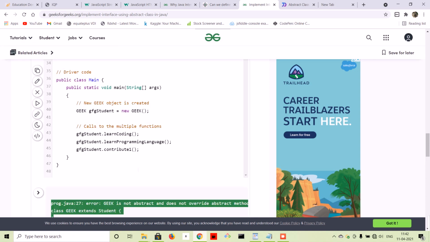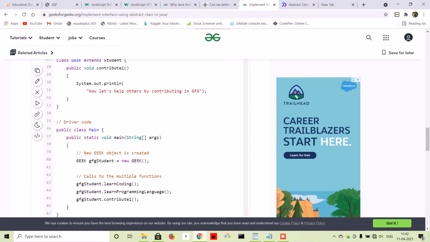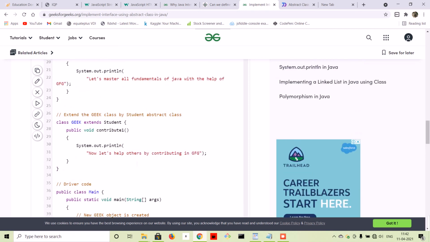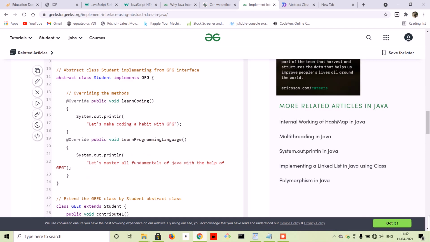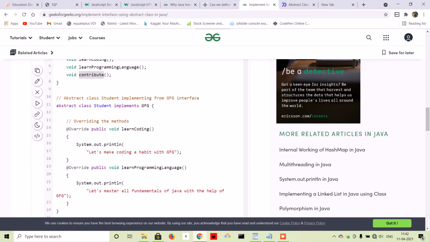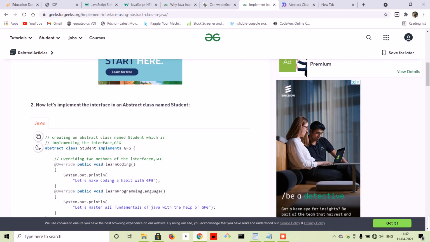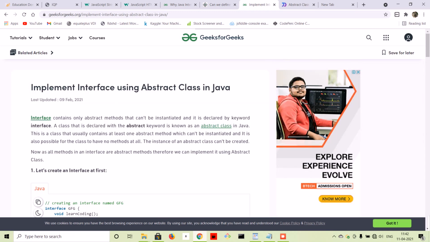So thank you guys, this was a very basic concept, but you will face this question even if you are experienced. This is a core Java concept, and you need to know it, and you need to know all the basic things related to abstract classes. So let me just go through the basic points which you need to know about the abstract class.